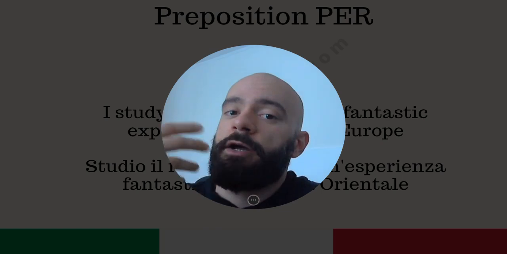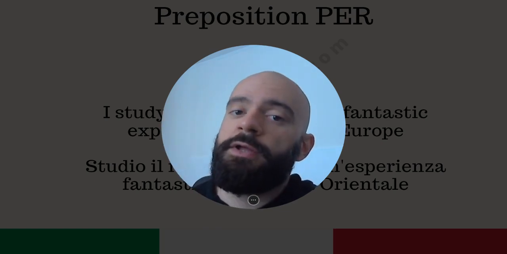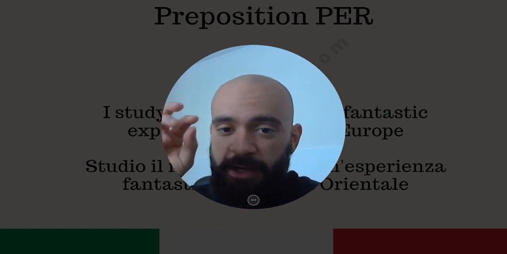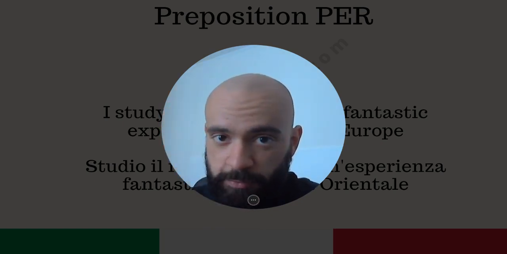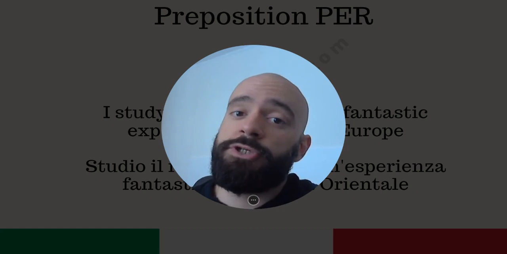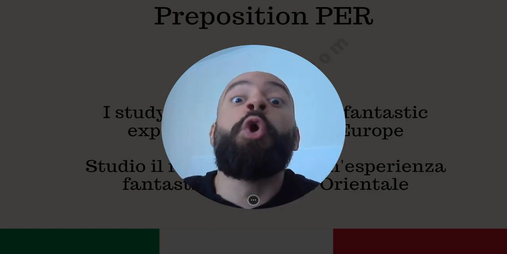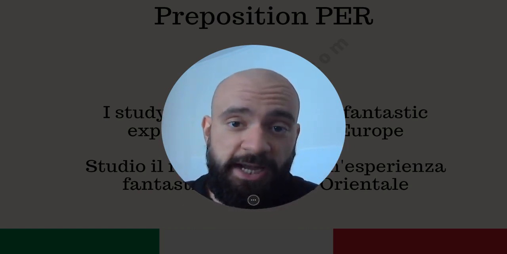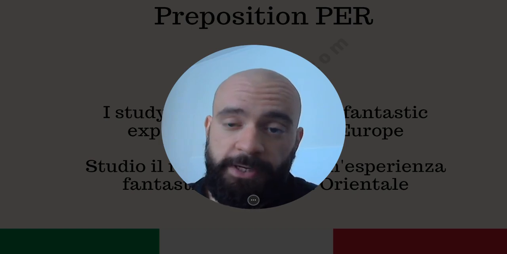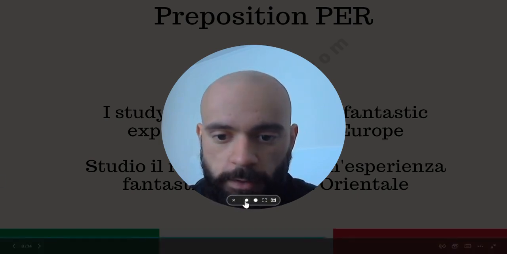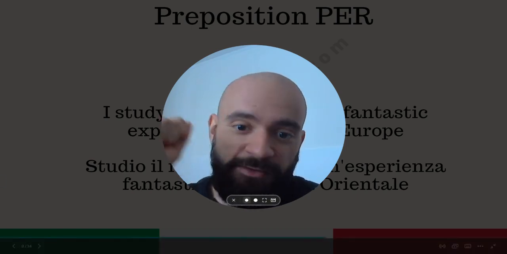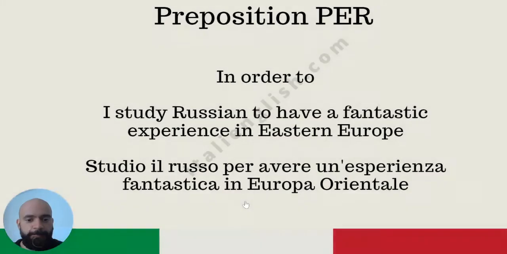You want to convey a concept that includes the preposition to. If you can say in order to, if you can grab that to and substitute it with in order to, then probably you're dealing with the preposition per. You're dealing with a goal. I do this to obtain that, in order to obtain that. If this is the case, you're going to use the preposition per, right? So this is very important. Write it down in your notes, please.